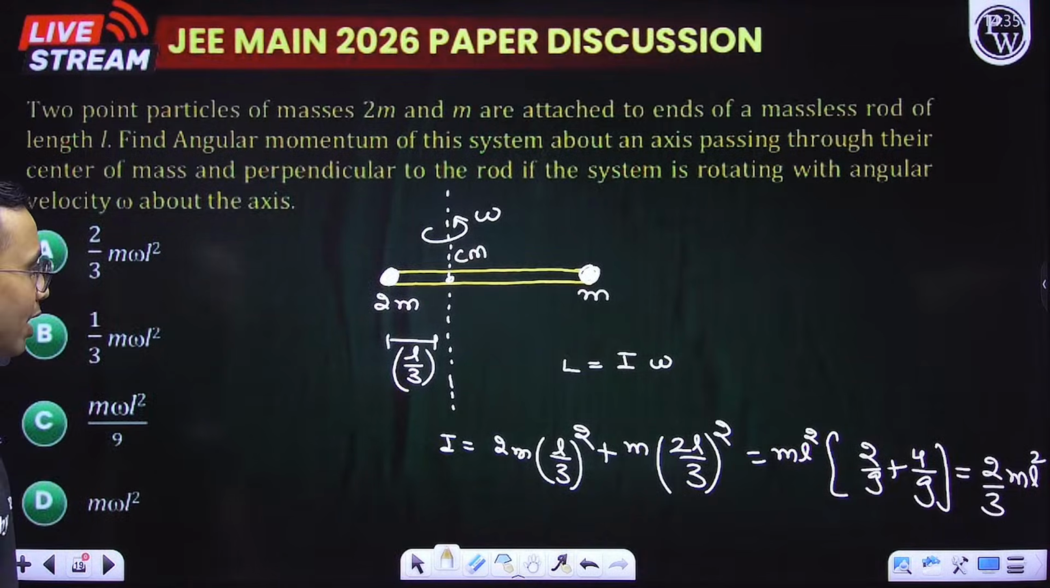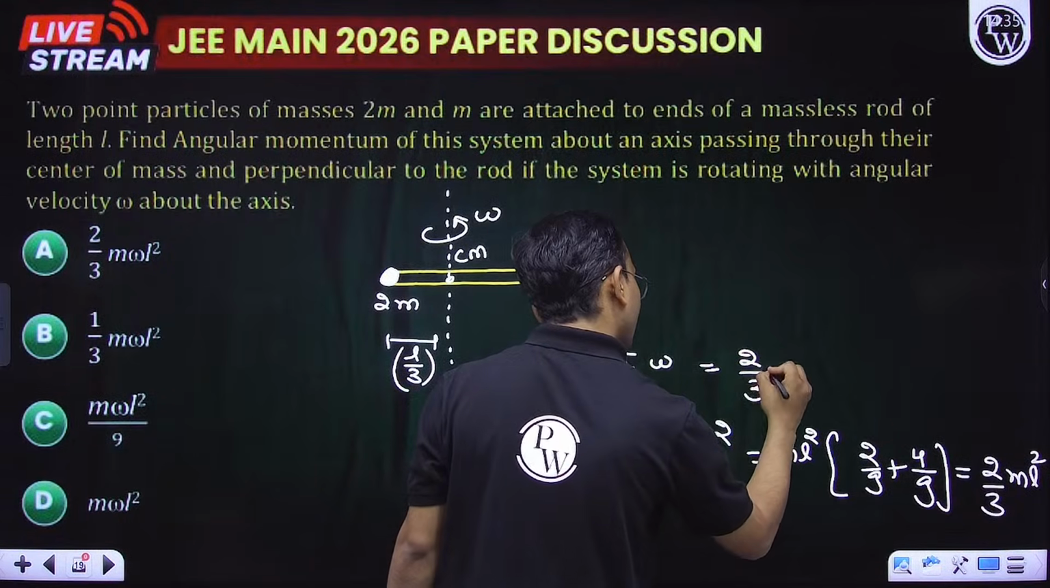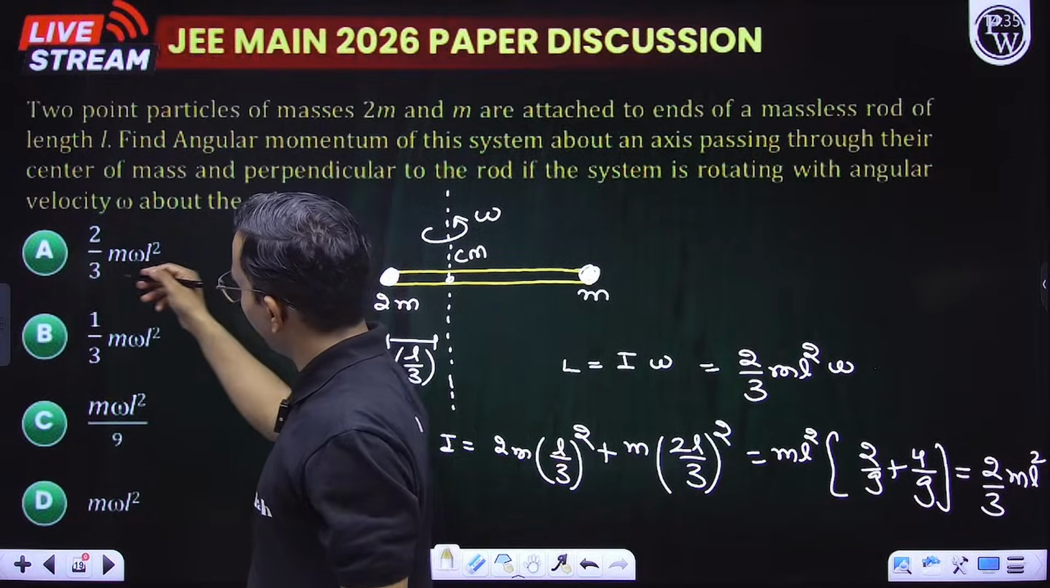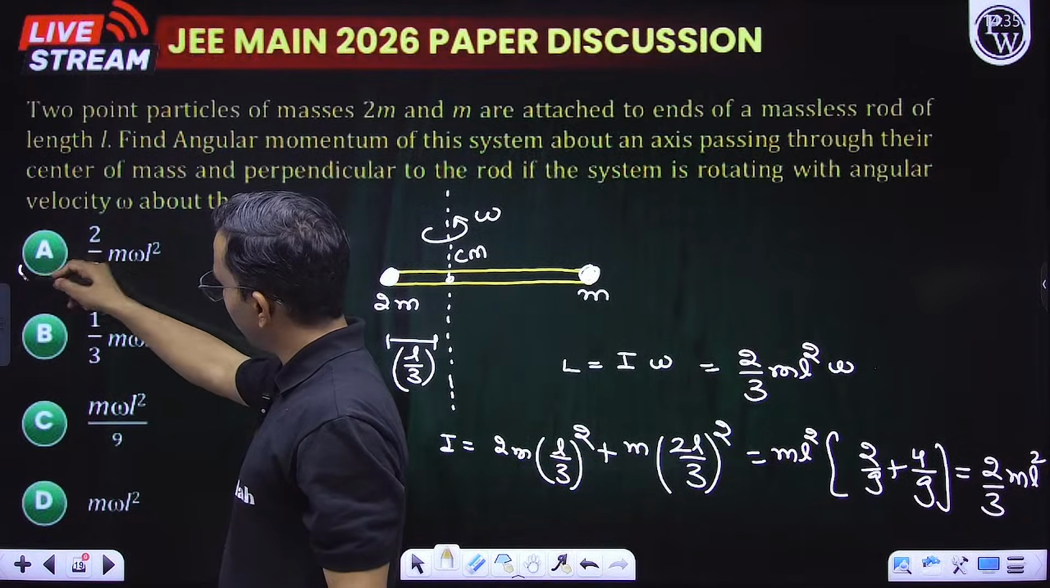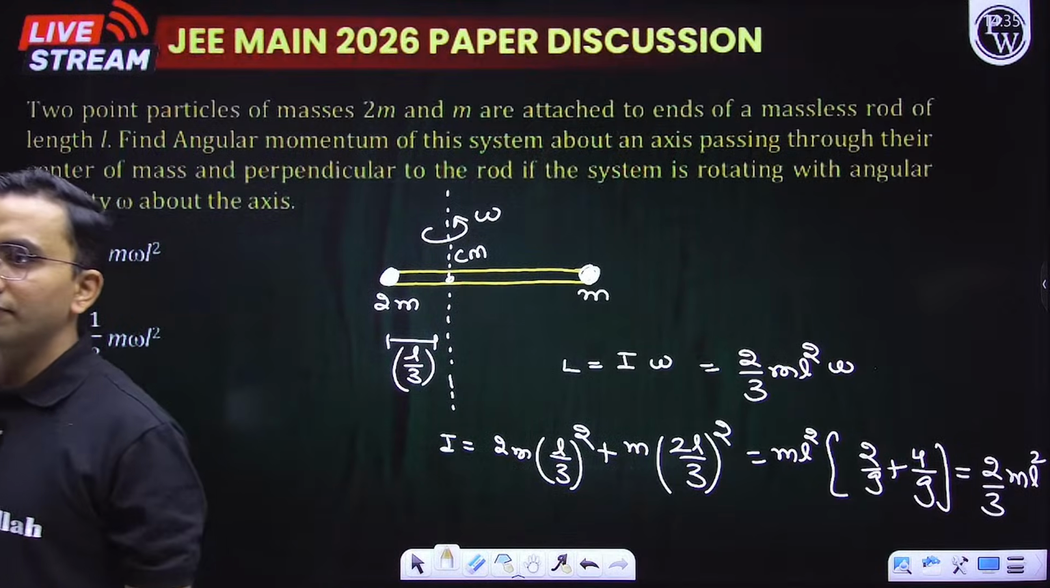So my angular momentum will become, what is I? I is 2 by 3 ml square, into omega. So 2 by 3 ml square omega. That is option A. Option A, Devraj, yes.